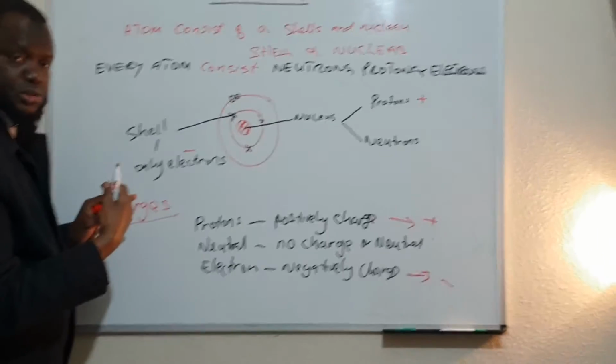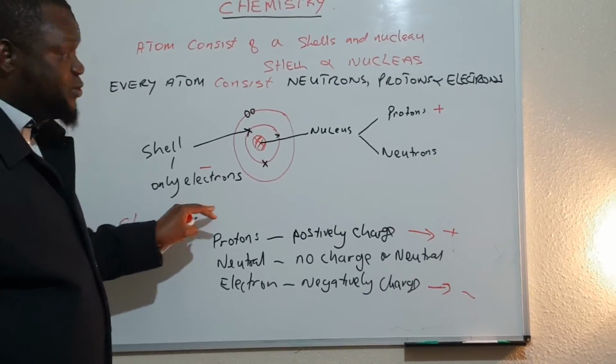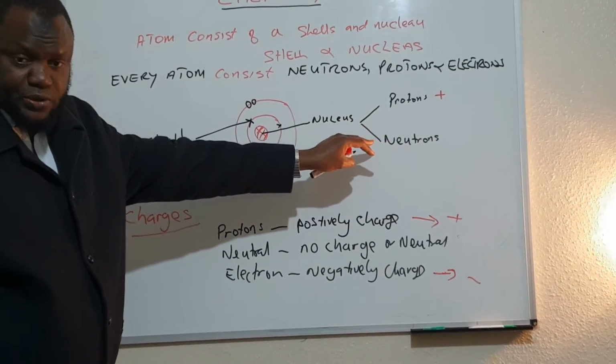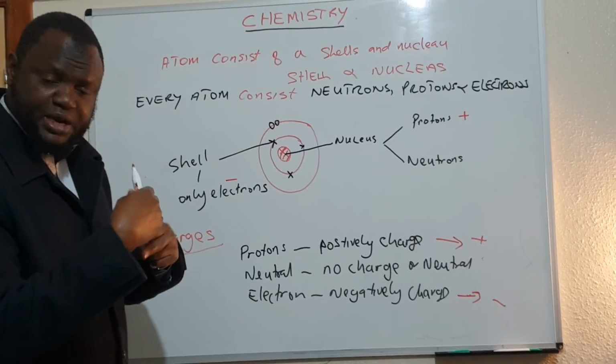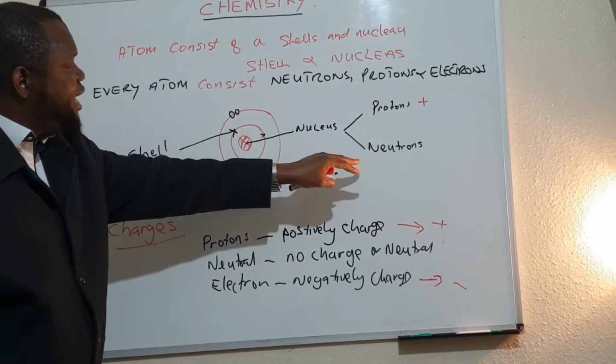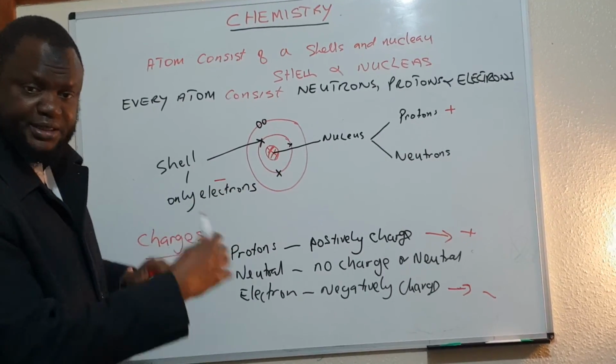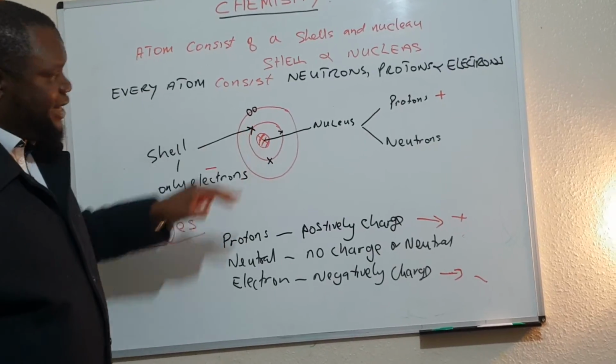That means the number of electrons must always be equal to the number of protons, so that the charges cancel each other out. The neutrons have no charge, so they don't affect the stability of the atom.